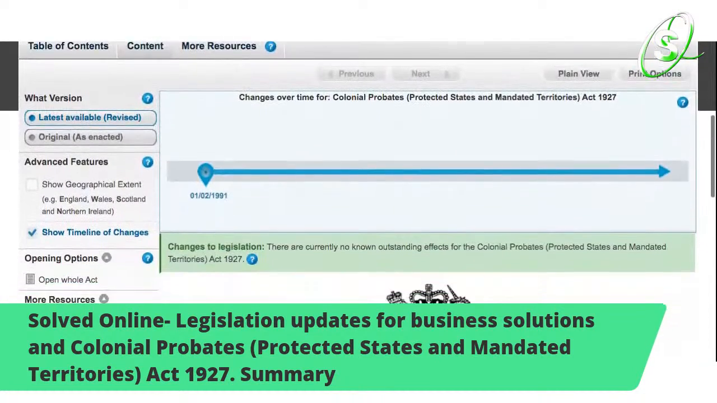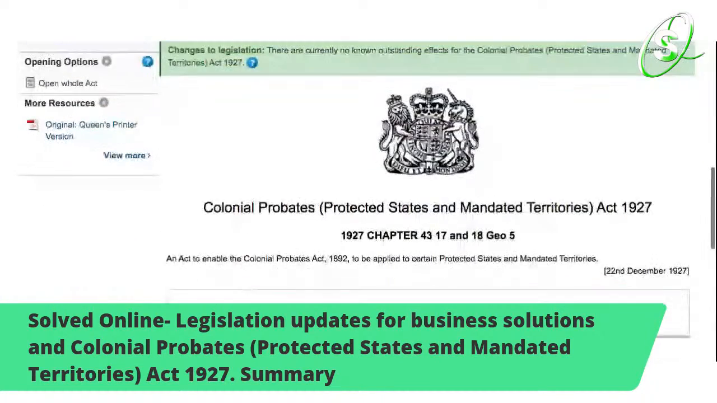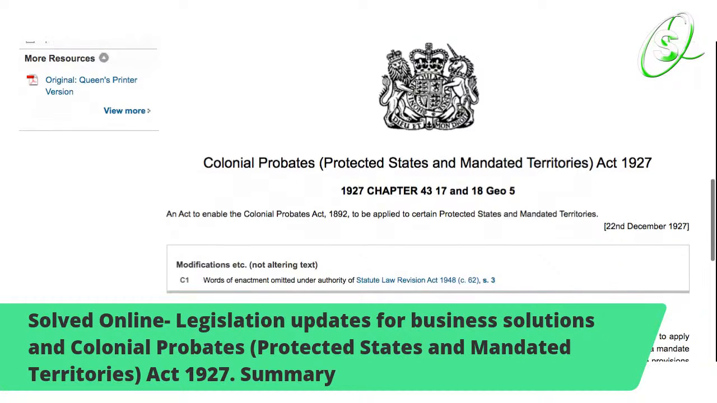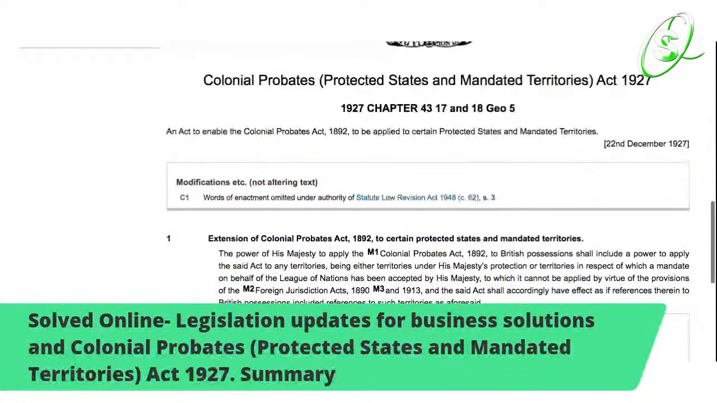We're going to go down, like I said, just a summary. So again, we have the Colonial Probates (Protected States and Mandated Territories) Act 1927, and it states: an act to enable the Colonial Probates Act 1892 to be applied to certain protected states and mandated territories. As you can see, it goes modification, etc. And it's a Statute Law Revision Act 1948.